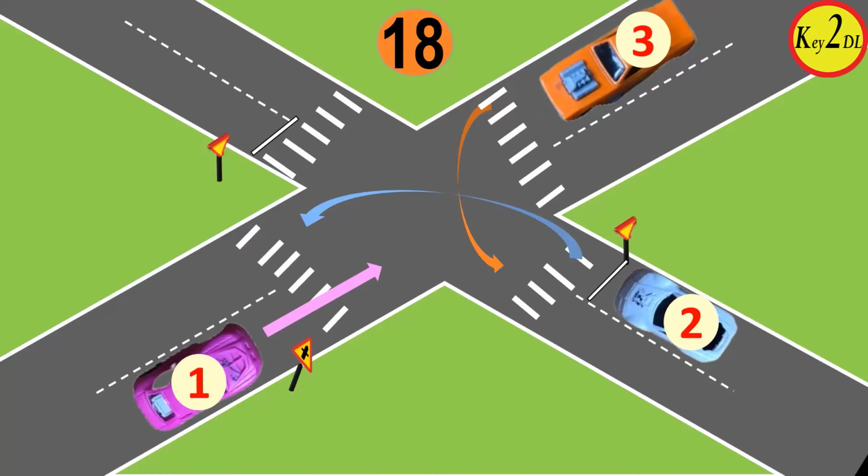Because the first one is going straight, so 1 should get the priority because of the priority road, and it's the same priority road for 3 and 2. 2 has the yield sign, but 3 is coming from a priority road, so 3 should go, and then 2.